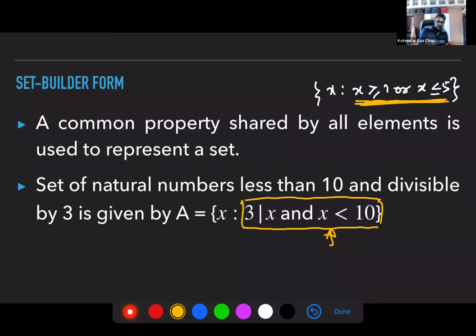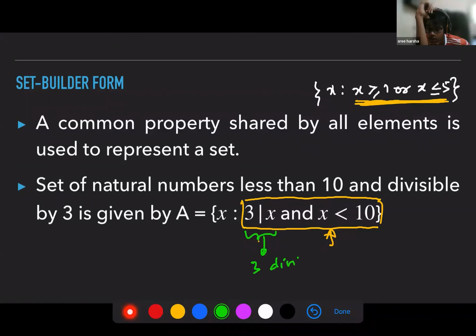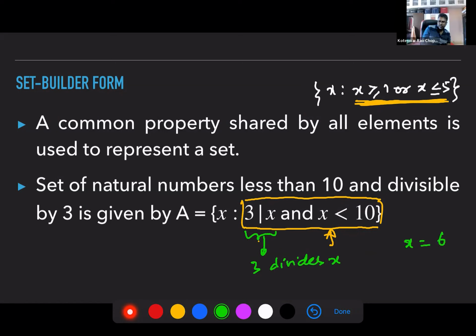This symbol means 3 divides x. Suppose x is 6. Will it be part of this set?